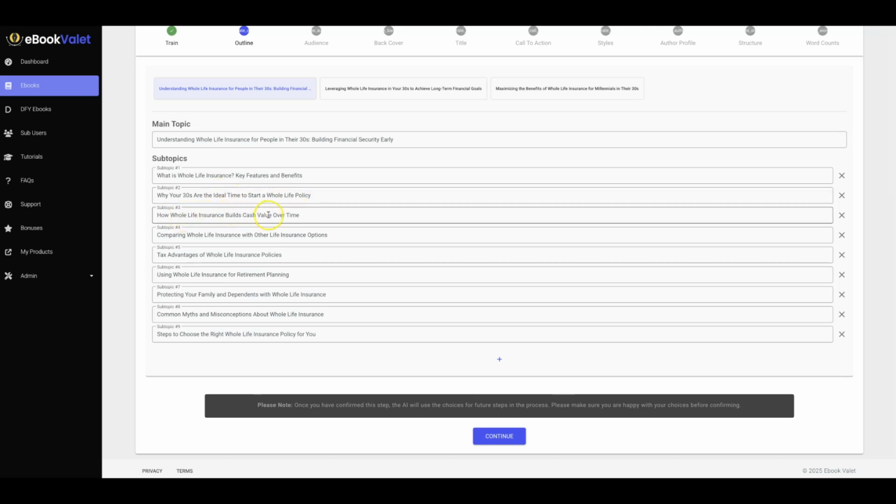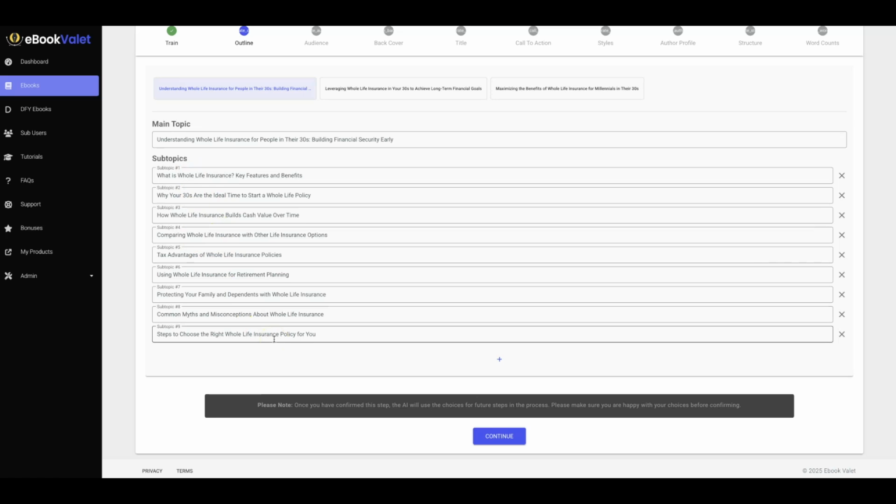How whole life insurance builds cash value over time? Comparing whole life insurance with other life insurance options. Tax advantages, using whole life insurance for retirement, protecting your family, common myths, and steps to choose the right whole life insurance policy. So you can see each topic and subtopic builds upon the previous one, so it makes it